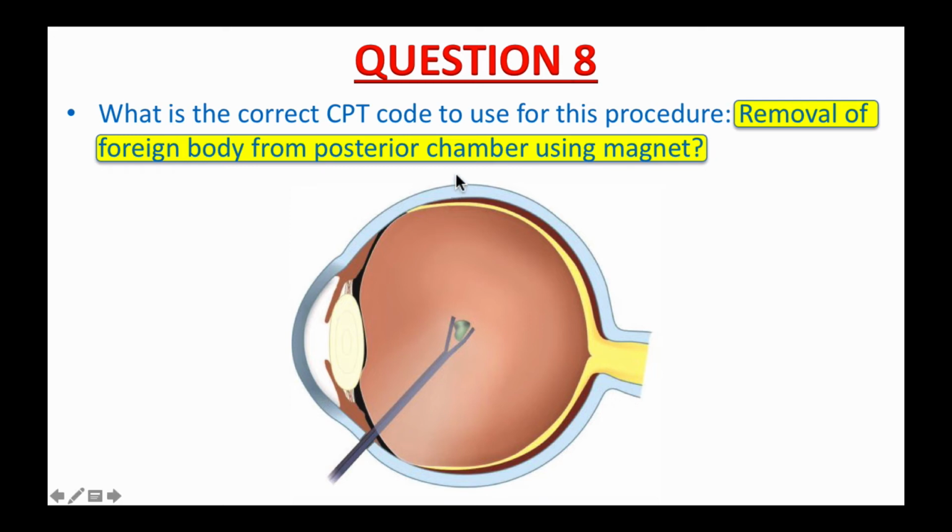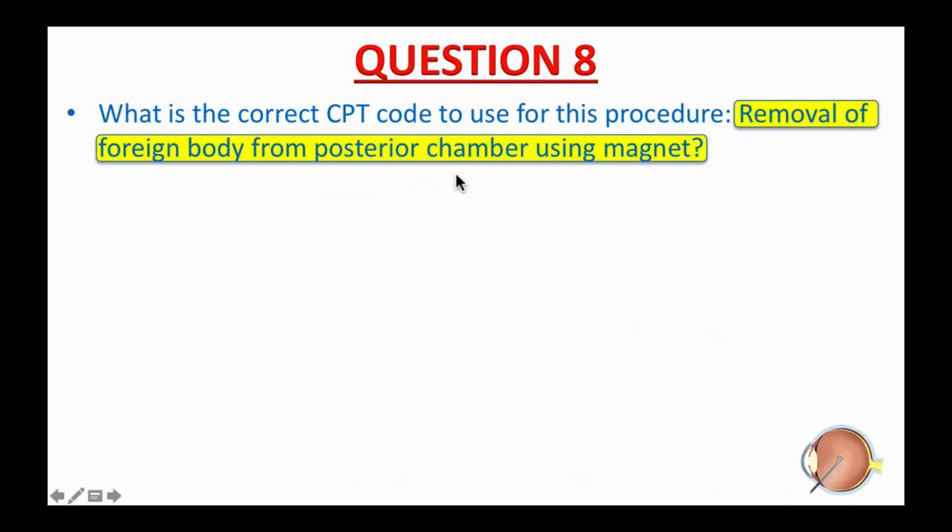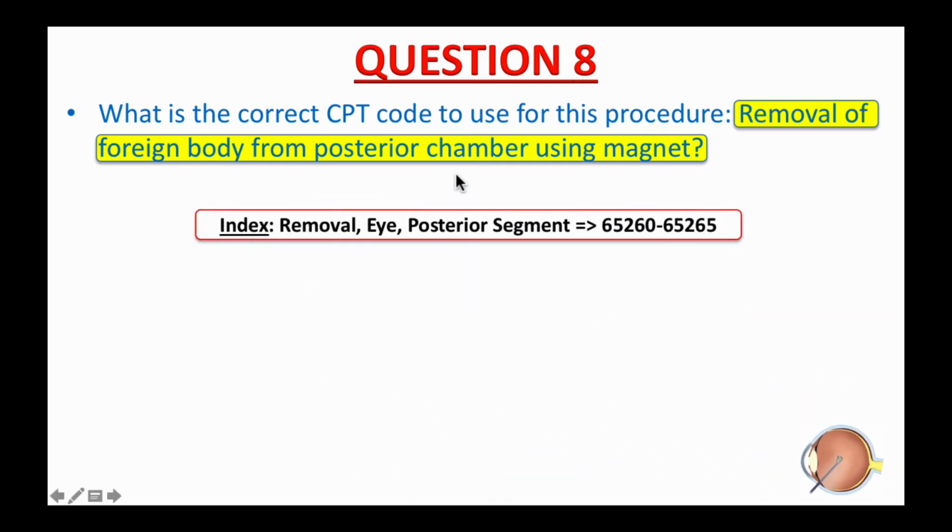Alright, let's see how you did. In the index in your CPT book, if you look under the main term, removal, eye, posterior segment, it will give you a code range 65260 to 65265. Your next step is to review these available codes in the tabular list, and because 65260 is an indented code, I'll show you its parent code.